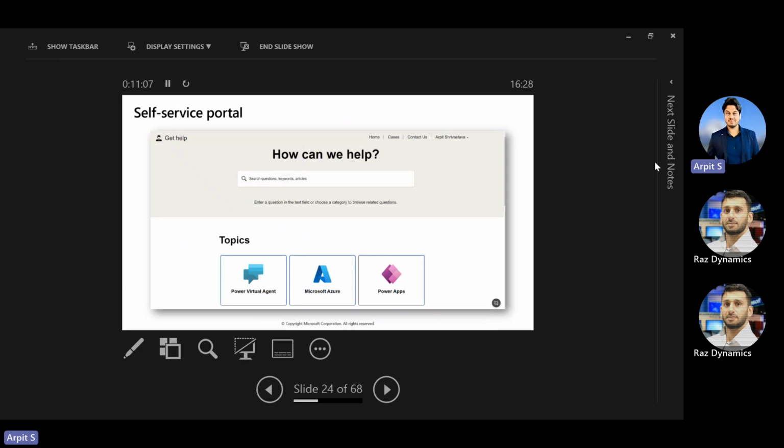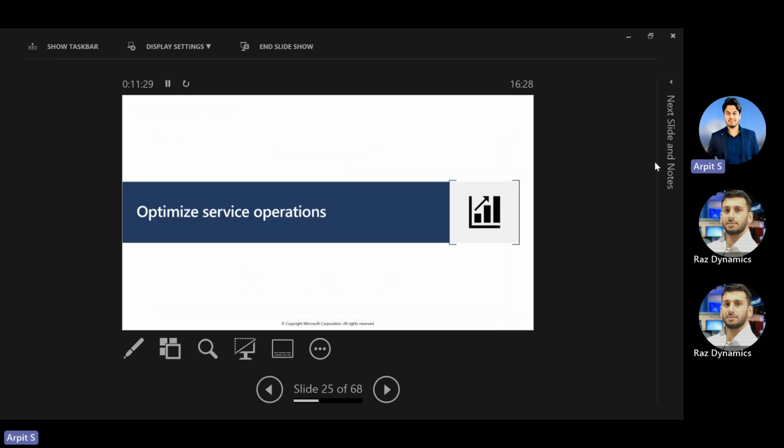Self-service portal, I'm also going to show you quickly, is something you can design on your own. You don't need to write any code for that. It's a self-service portal I created just yesterday, and there is a new template that Microsoft has recently provided called FAQ. You can simply enable this template in your environment within a few seconds. All right, so this is one of the self-service capabilities.